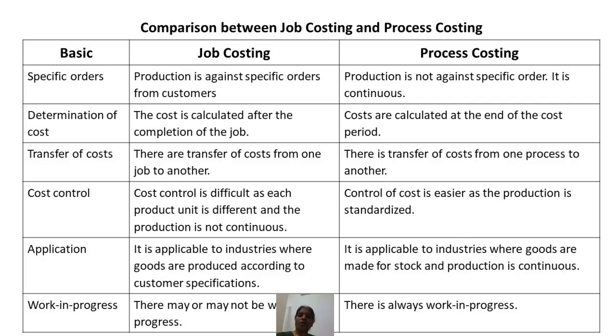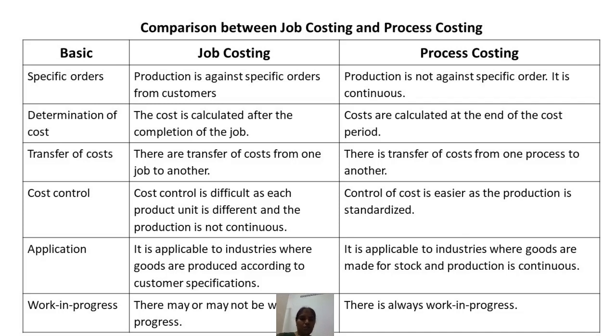Next one, on the basis of application. Job costing is applicable to industries where goods are produced according to customer specifications.